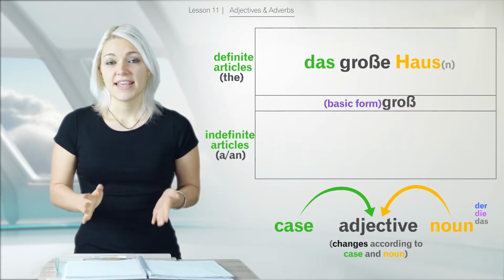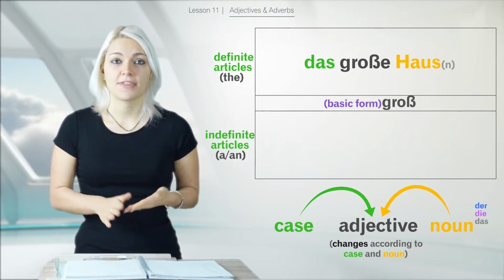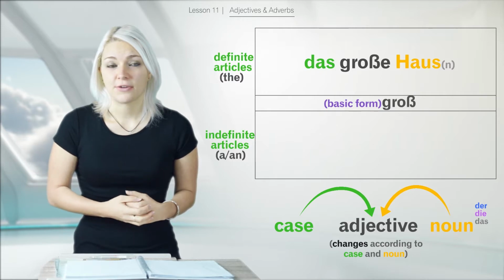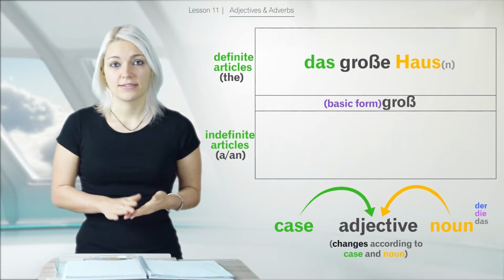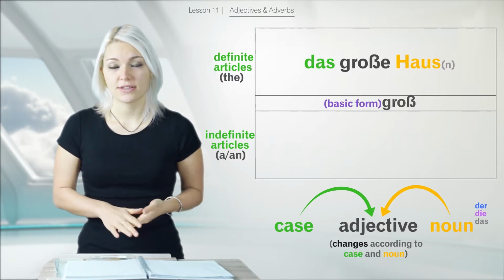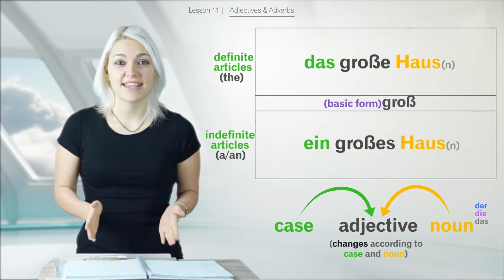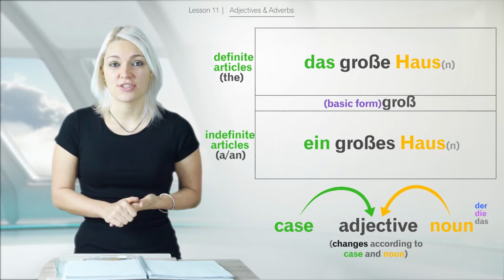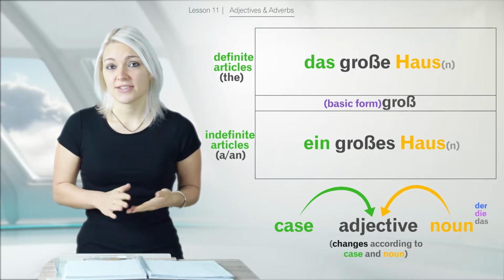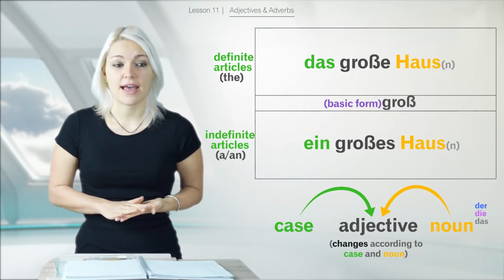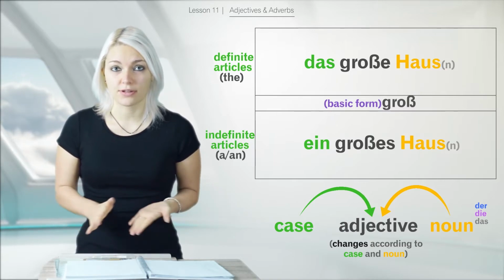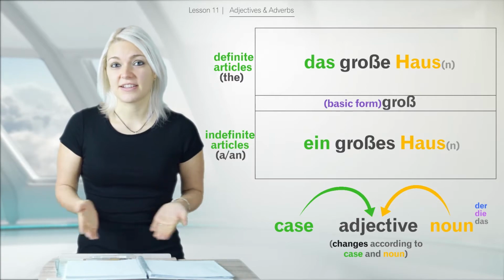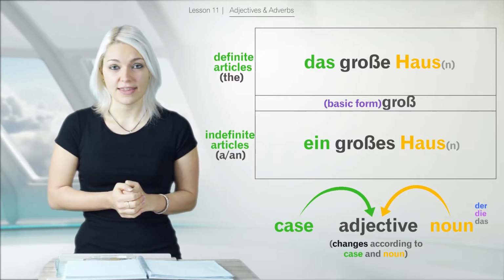Okay, this happens because we have the definite article before. If we now take the indefinite article, a big house, ein großes Haus. So again, the adjective changes a bit. It always has to adapt to gender and plural, singular, or even to the form of article that is used before.